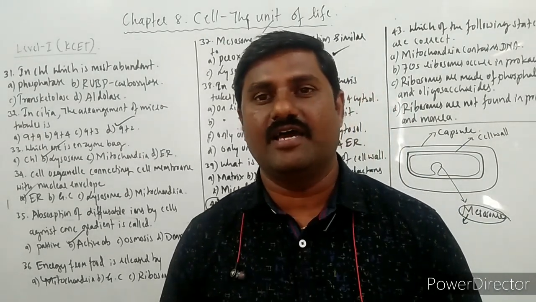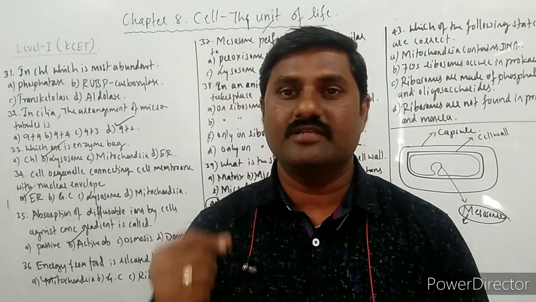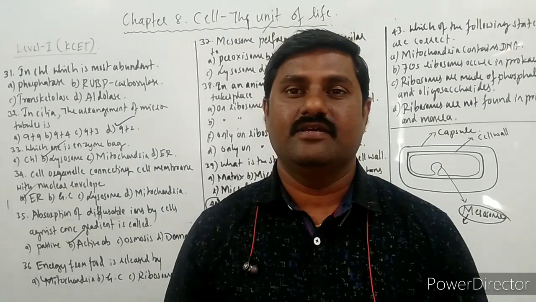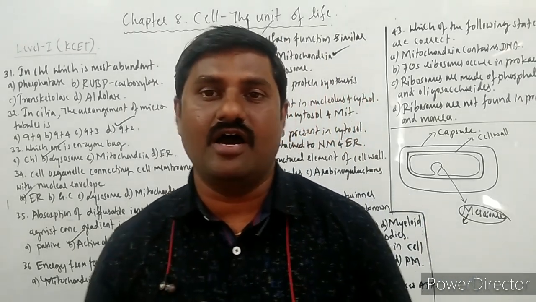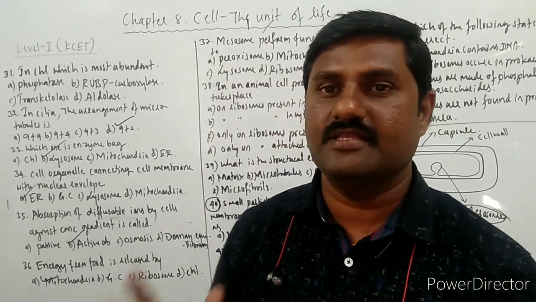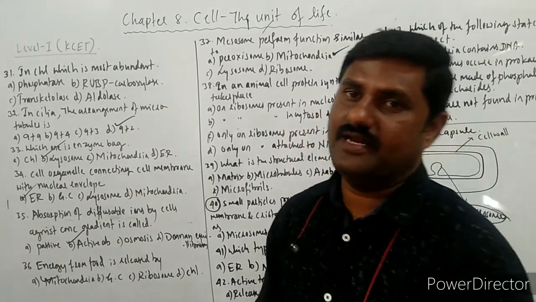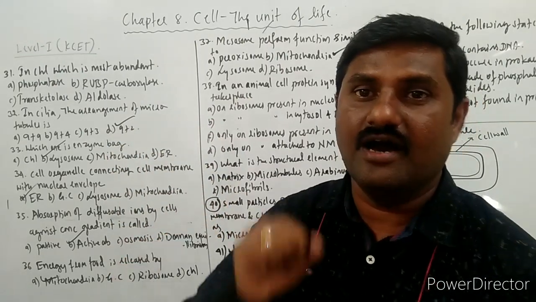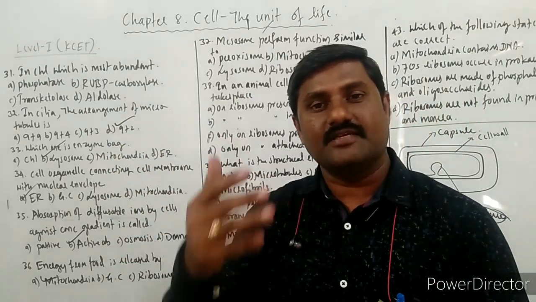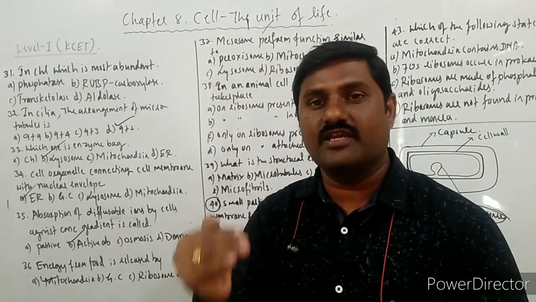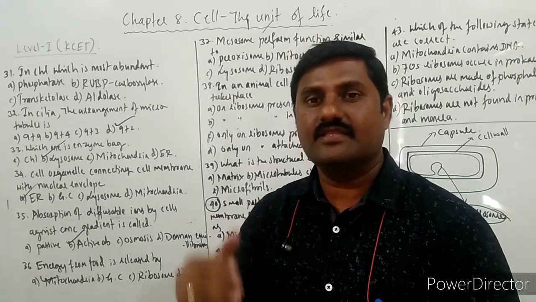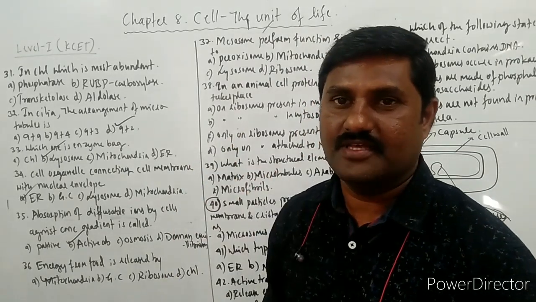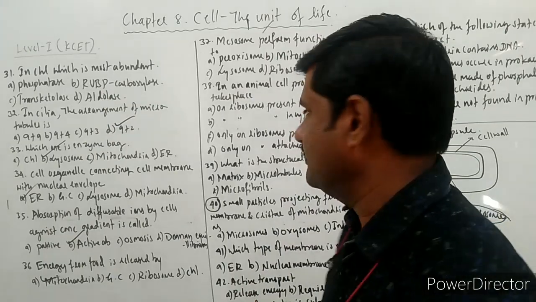But most of the time, the protein synthesis takes place in the ribosomes which are present in the cytoplasm, as well as those present inside the mitochondria. They help in synthesis of those proteins which are required within the mitochondria, right? So that is my correct answer for this one.